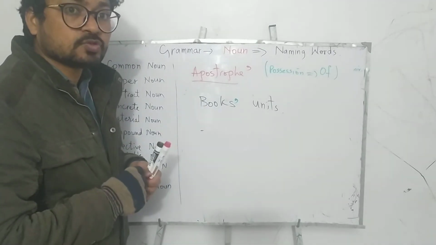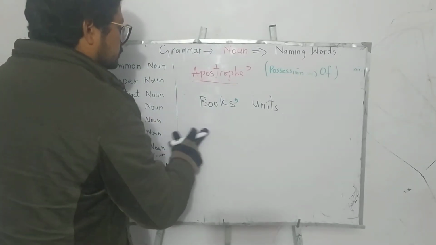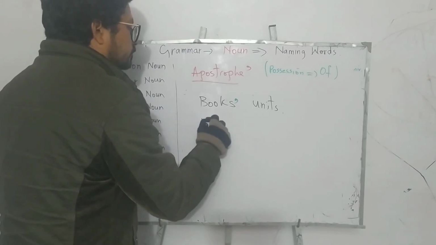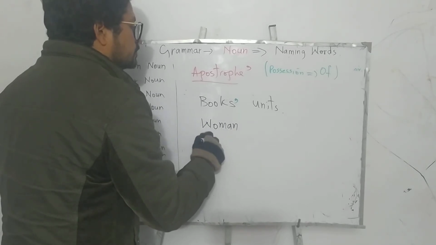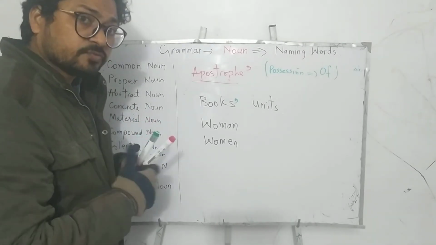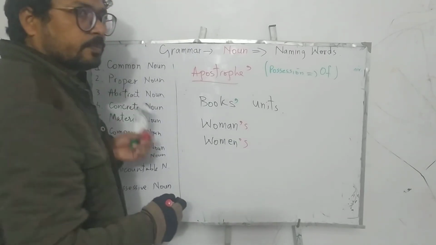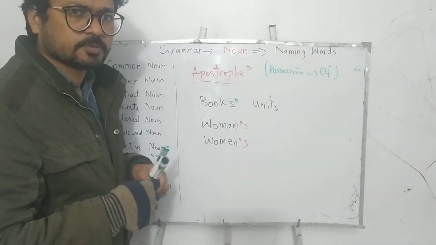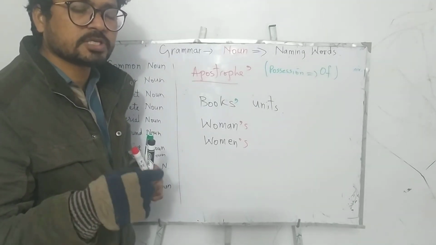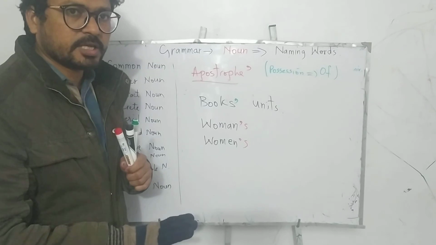But there are some nouns which change completely to form a plural. Like, what is the plural form of woman? Of course, women. So in both cases, we use the apostrophe first, then s, because there isn't any s after woman and women. So when the word changes completely, when we make a plural form without using s or es, we change the word. So we have to use the apostrophe first, then the noun, and s later on.